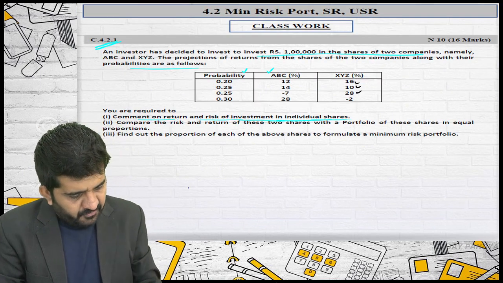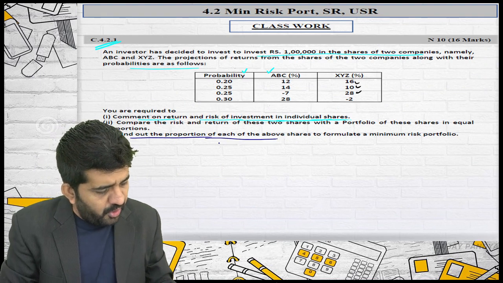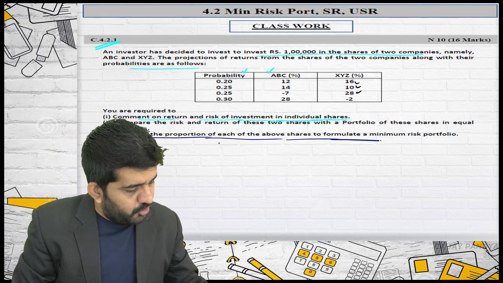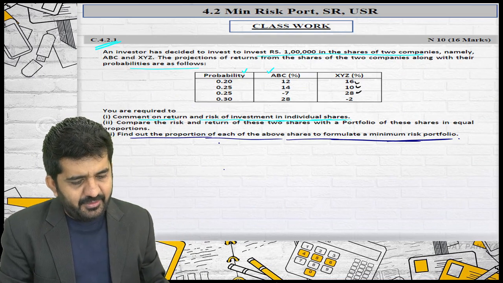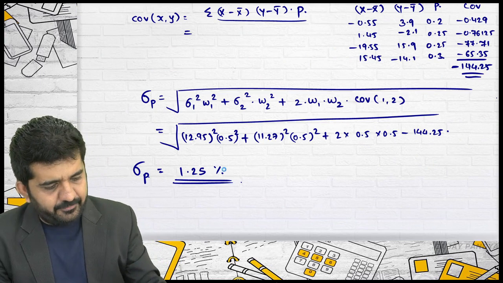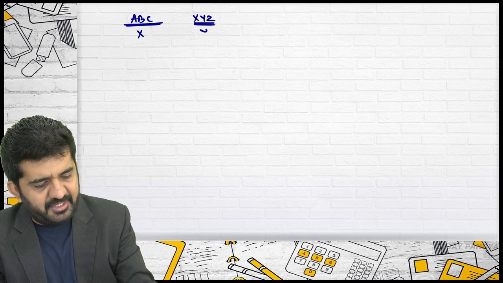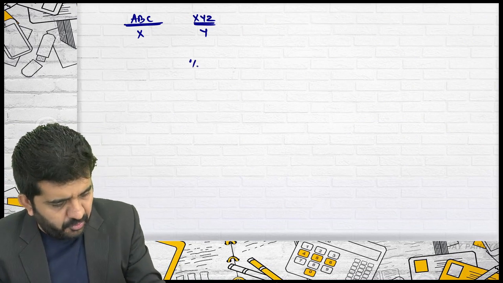The third question in the same problem is, find out the proportion of each of the above shares to formulate a minimum risk portfolio. Let me say ABC Limited is X and XYZ Limited is Y. How to create a minimum risk portfolio?